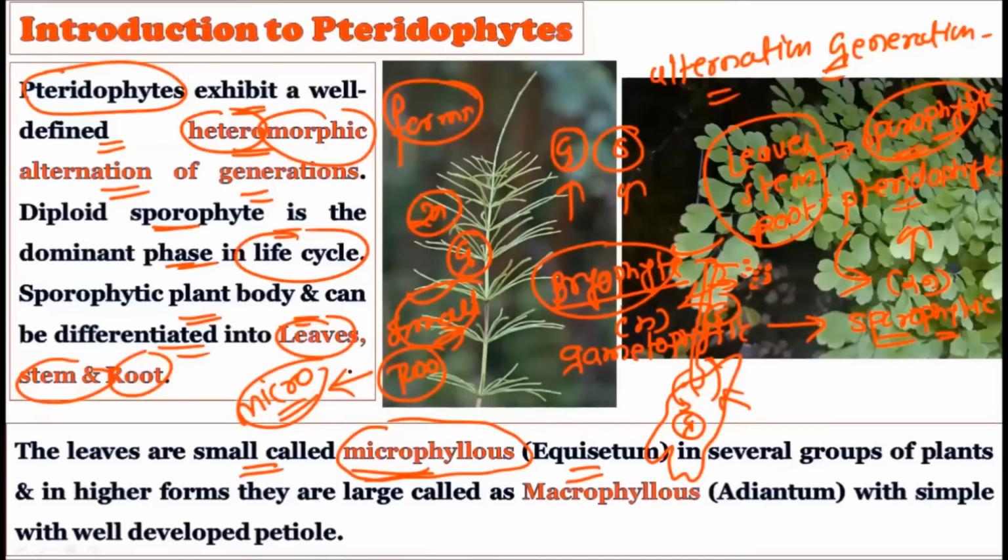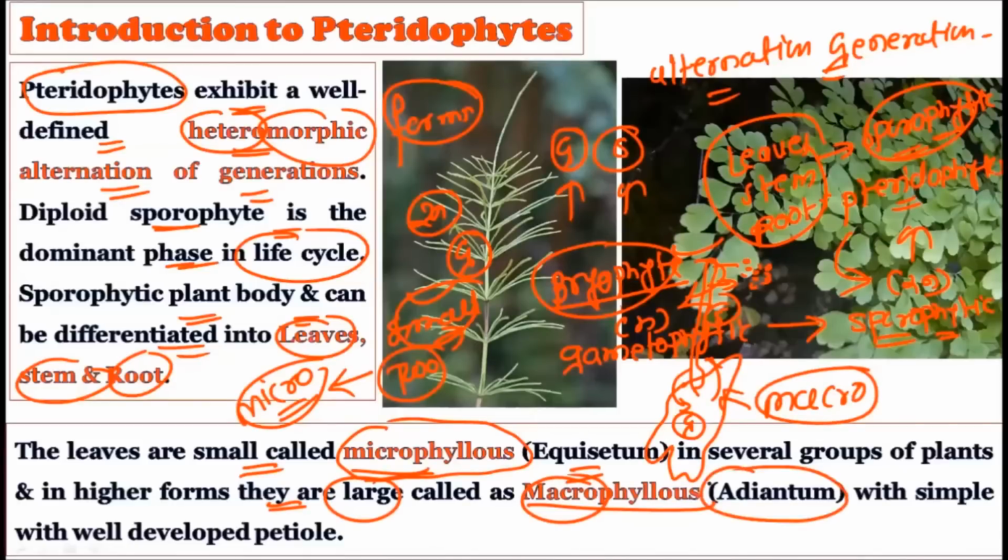While in several groups of plants, in the higher forms, they show the presence of large leaves, which are called macrophyllous leaves. That is M-A-C-R-O, macrophyllous leaves, and these are the large leaves found in Adiantum, simple with a well developed petiole. As you know, the stalk of the leaf is called the petiole, and this petiole is also present in the pteridophytes. Before the pteridophytes, we never heard about the petiole, because algae and bryophytes do not show well developed leaves, and if there are no leaves, there is no petiole.